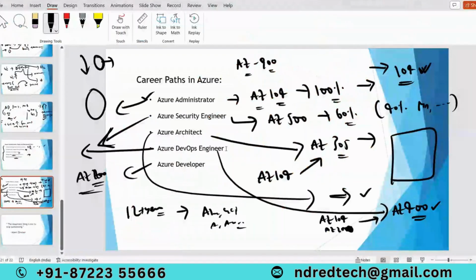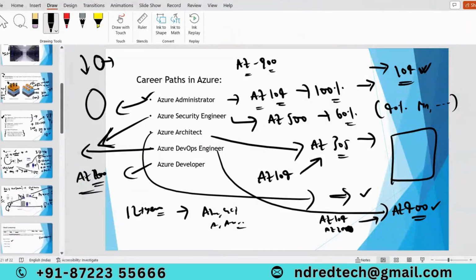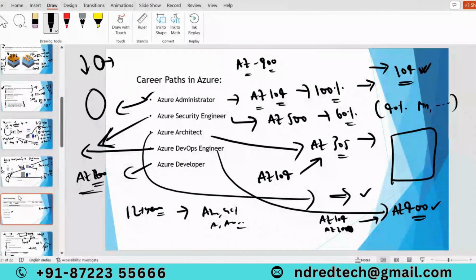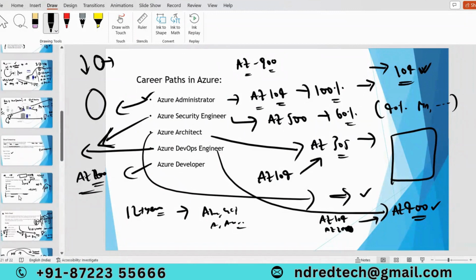I'm just giving these basics. If you go with AWS, Azure or GCP, these are all the basics. First of all, you have to know what is private cloud, what is public cloud, and what is hybrid cloud.